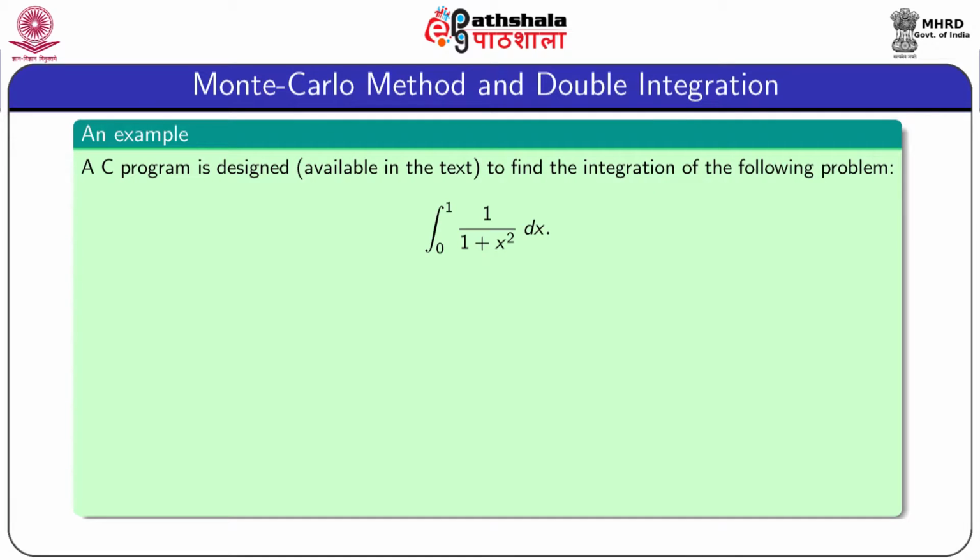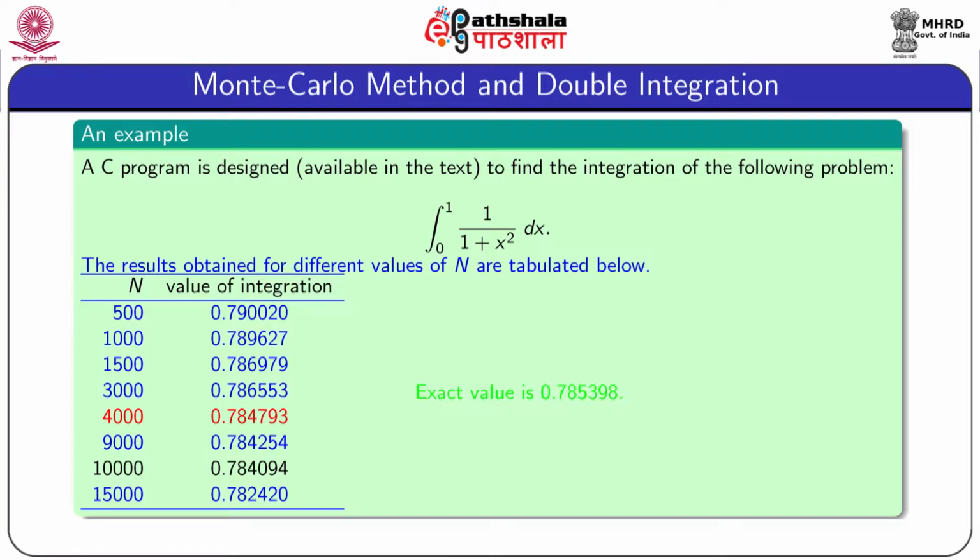Now, we consider one example. A C program, which is available in the text, is designed to find the integration of the following problem. The problem is the integration from 0 to 1 of 1 by 1 plus x square dx. The results obtained for different values of n are tabulated below. The exact solution of this integral is 0.785398, and for n equal to 500, the program gives the value of the integral which is equal to 0.790020,